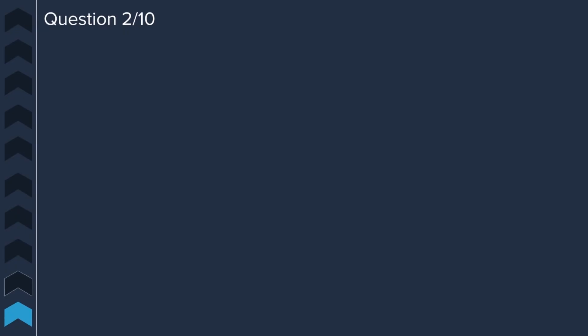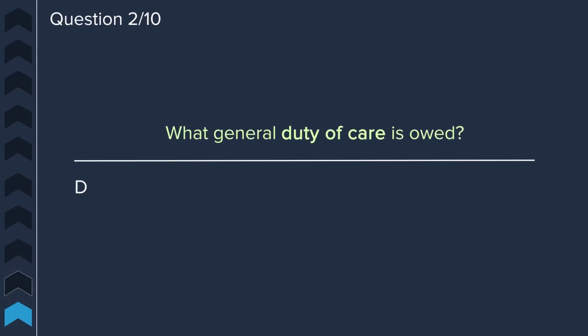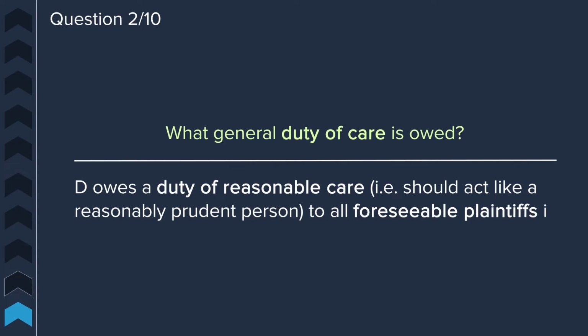Question 2. What general duty of care is owed? The defendant owes a reasonable duty of care. In other words, a defendant should act like a reasonably prudent person to all foreseeable plaintiffs in the zone of harm.